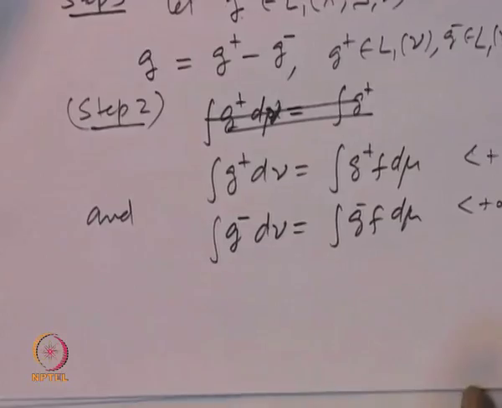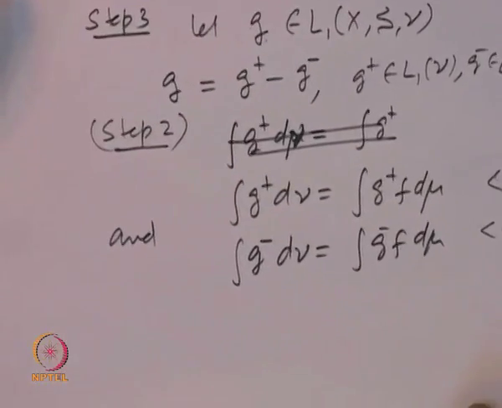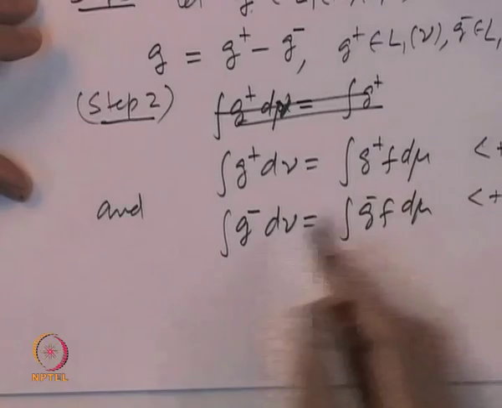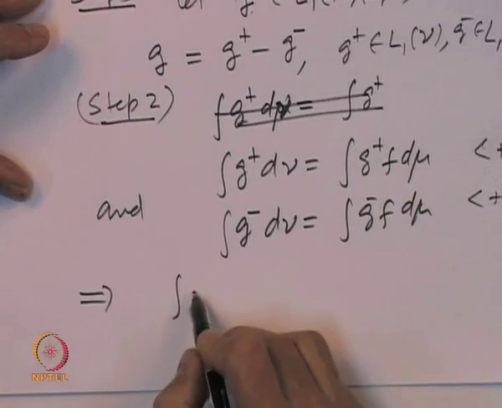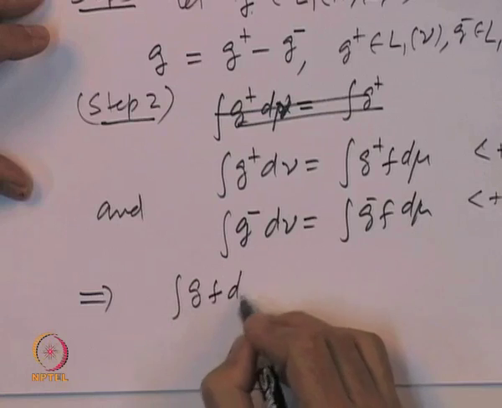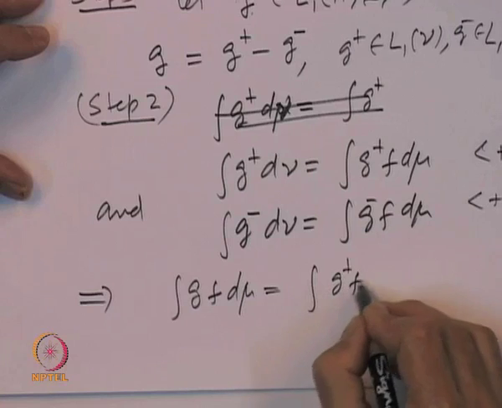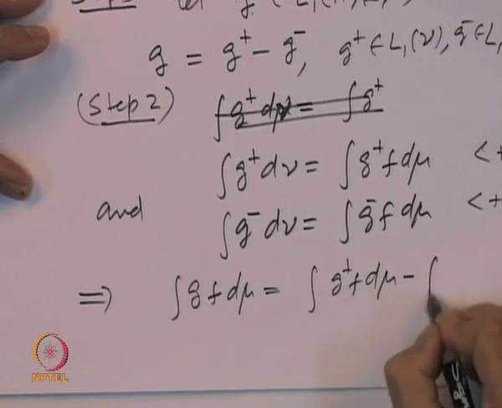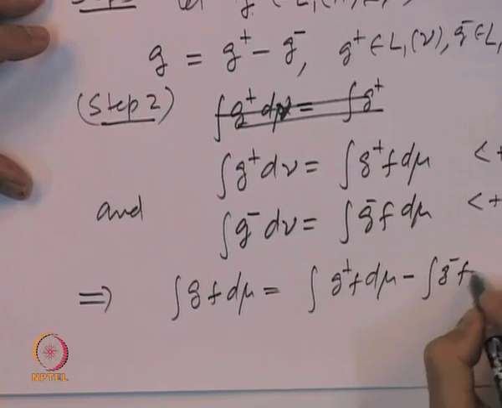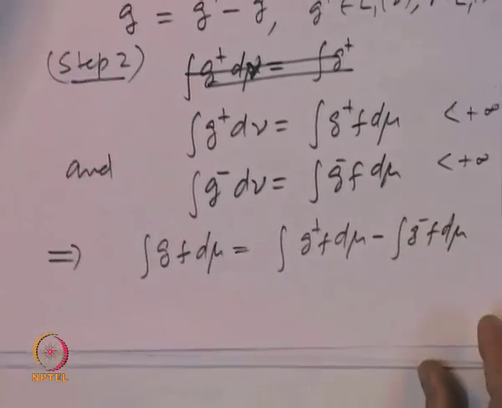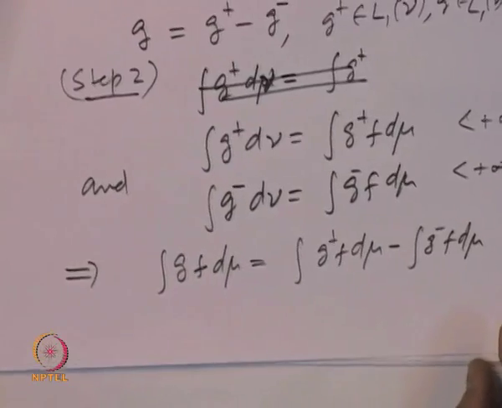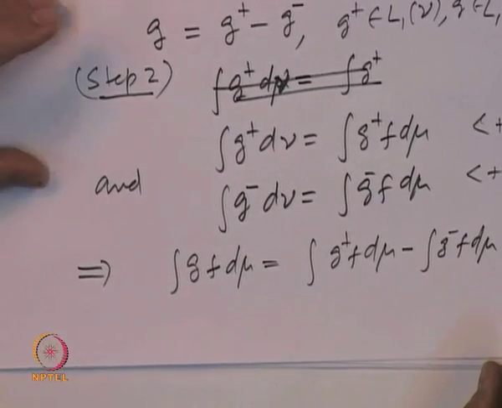And f is non-negative. So, that implies the integral of g f d mu is equal to the integral of g plus f d mu minus the integral of g minus f d mu, by definition of the positive part and the negative part of the function g f.